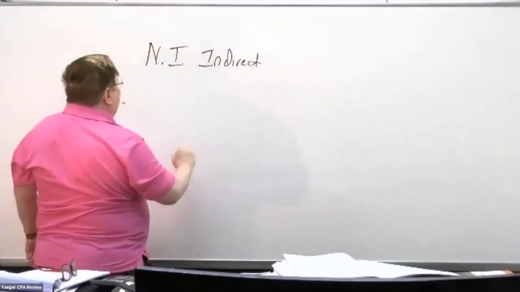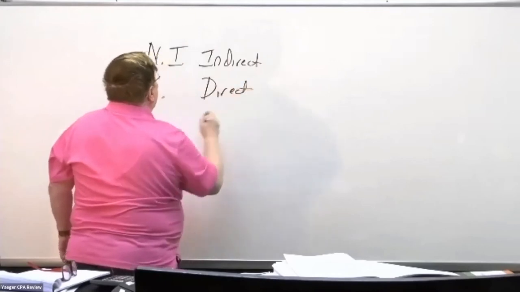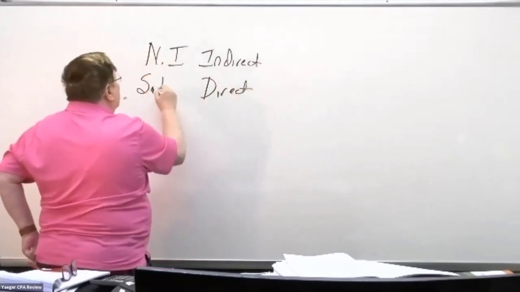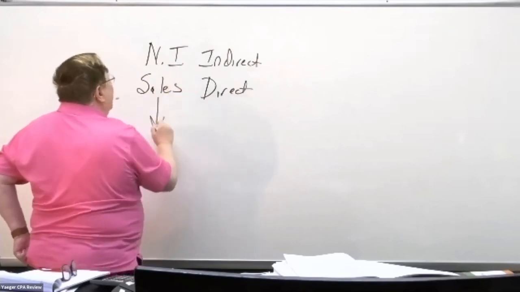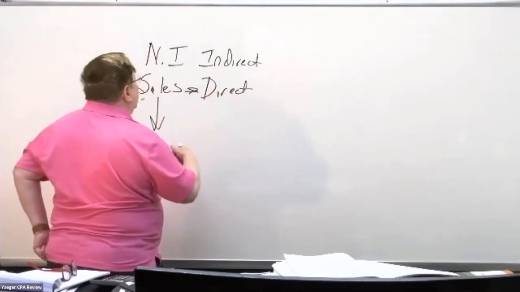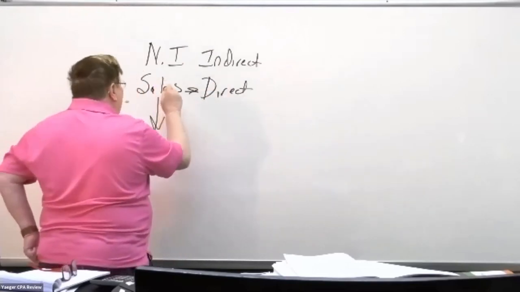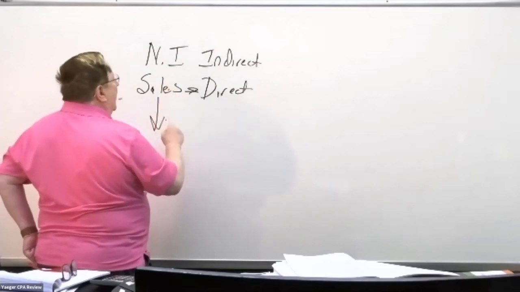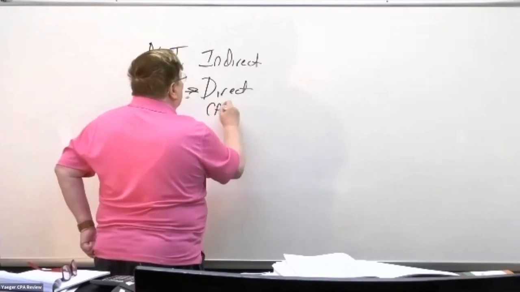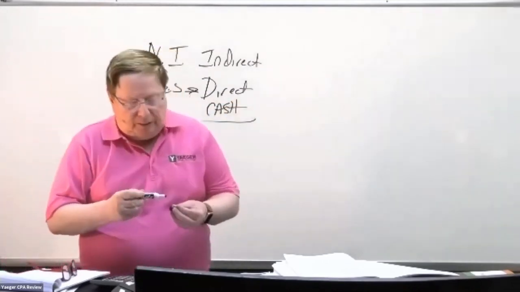With the direct method, you're going to take every item on the income statement, starting with the sales, going down, and convert every item directly. Sales, cost of goods sold, we're going to convert them from accrual to cash. That's basically the difference.